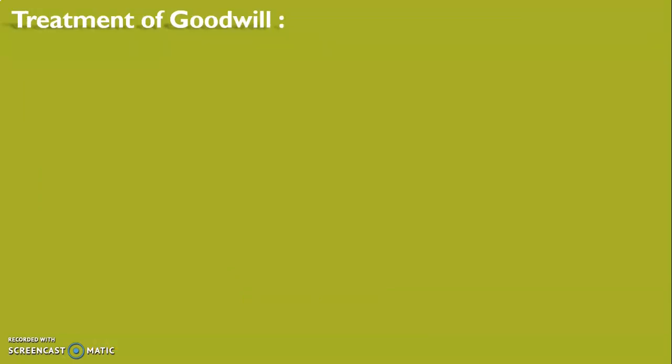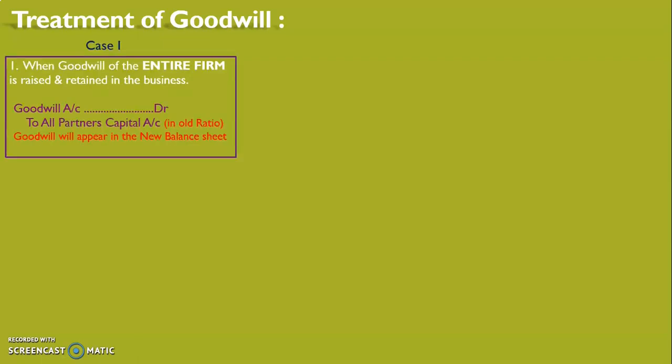Now we see how goodwill is treated at the time of retirement. The first case, when goodwill of the entire firm is raised and retained in the business. Here, the entire goodwill is raised. So here the goodwill account will be debited and all partners' capital accounts will be credited in the old ratio. Here the amount of goodwill will appear in the new balance sheet.